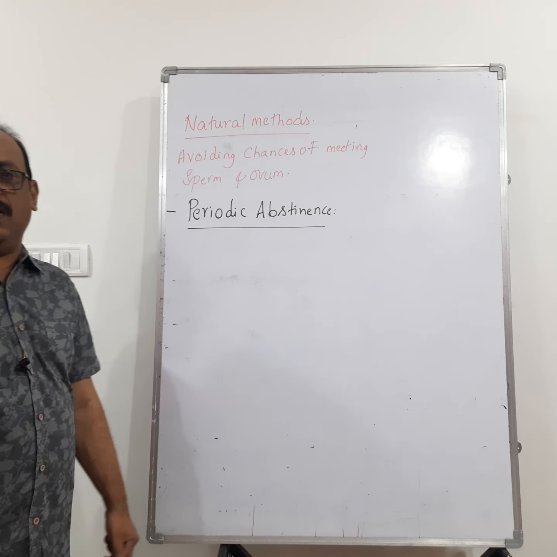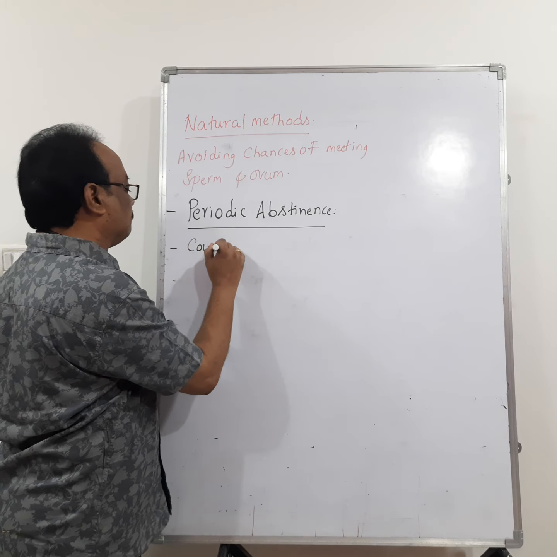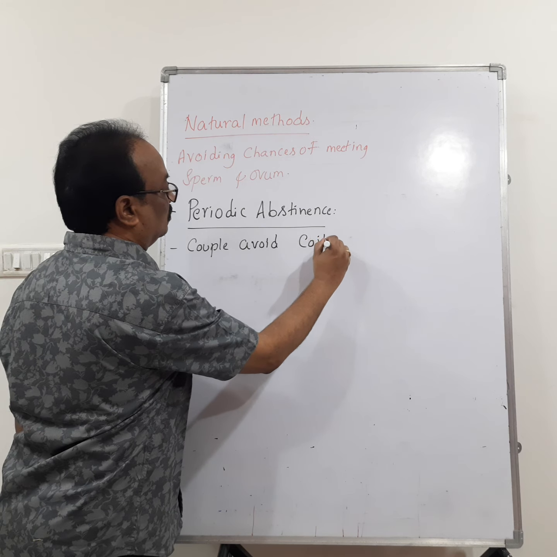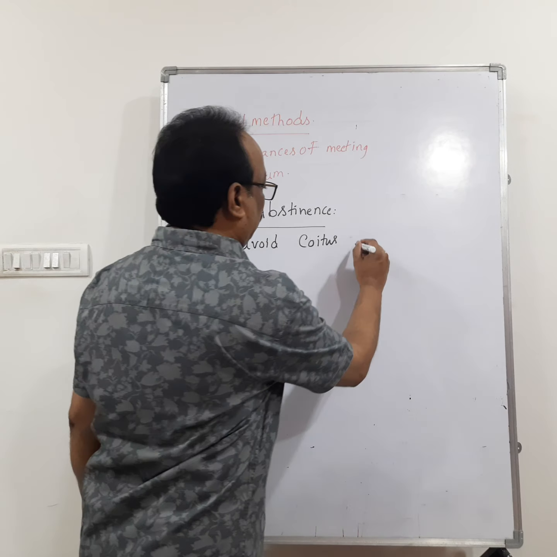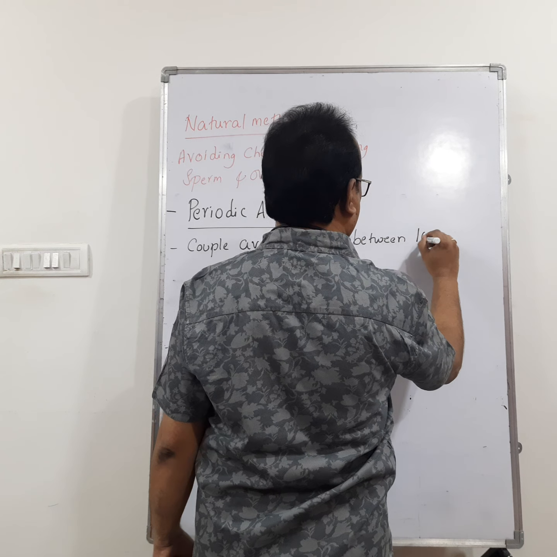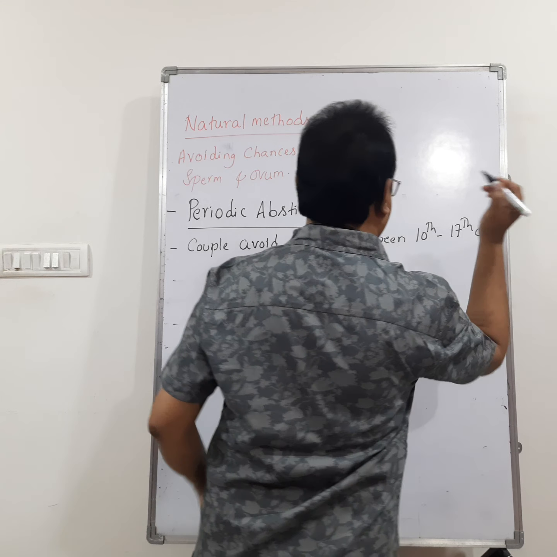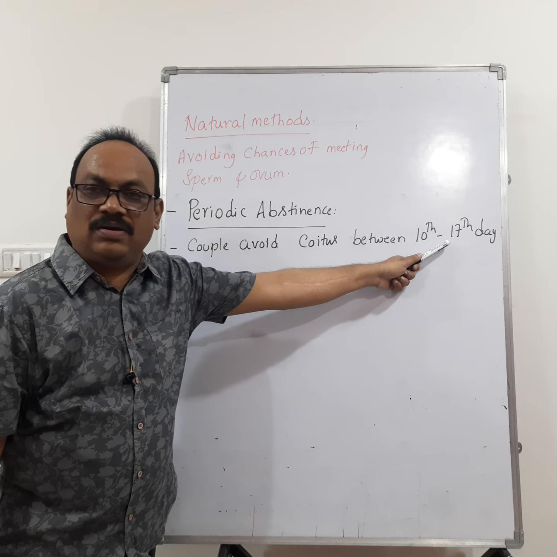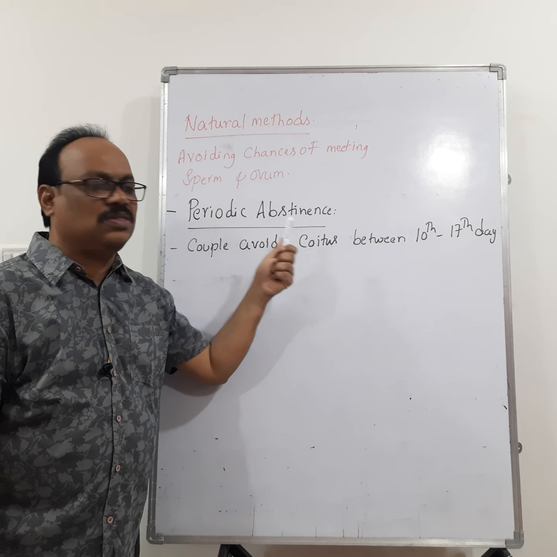What is meant by periodic abstinence? Periodic abstinence means the couple avoids coitus, which is sexual intercourse between the couple, between the 10th to 17th day. Why?